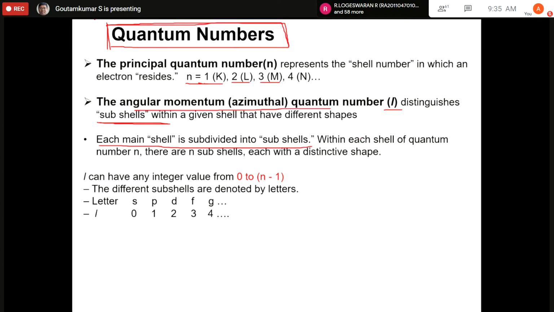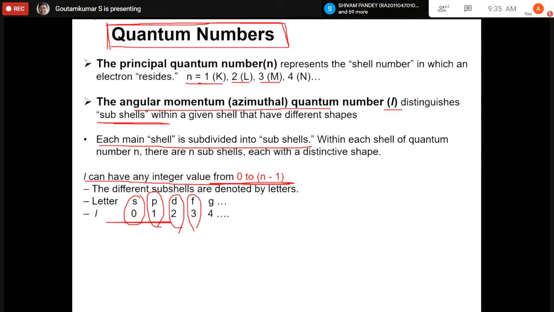What values can l have? l can be any integer value from 0 to n minus 1. So if your n is 2, then your l value should be 0, 1. If n is 3, then l would be 0, 1, and 2. So for example, when l is 0, it is called s. When l is 1, it is called p. When l is 2, it is called d. When l is 3, it is called f, and so on.